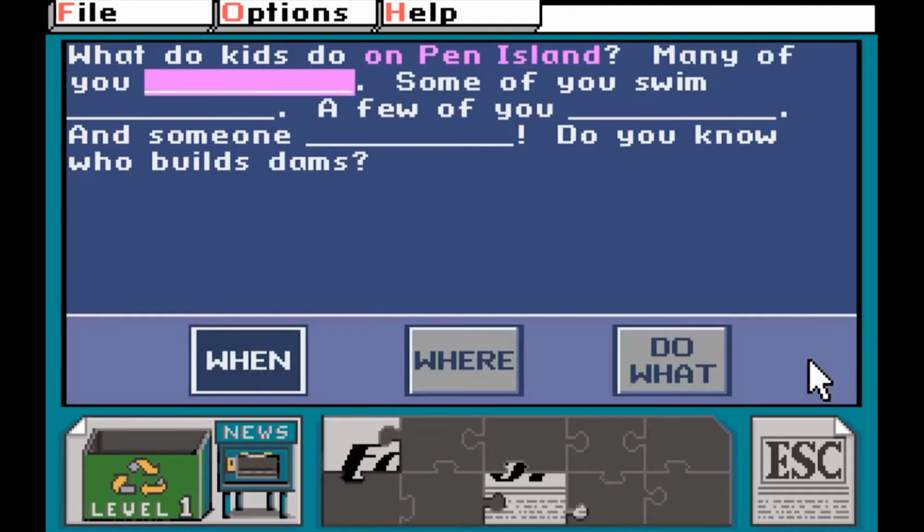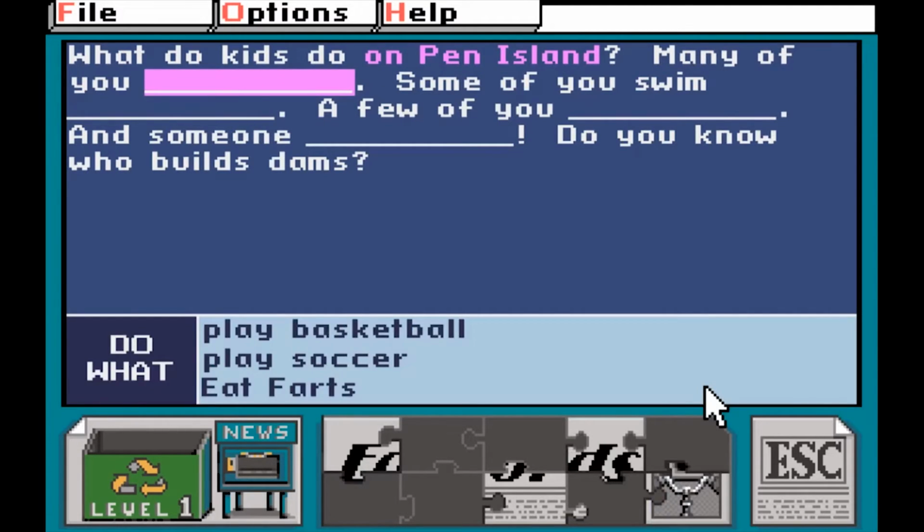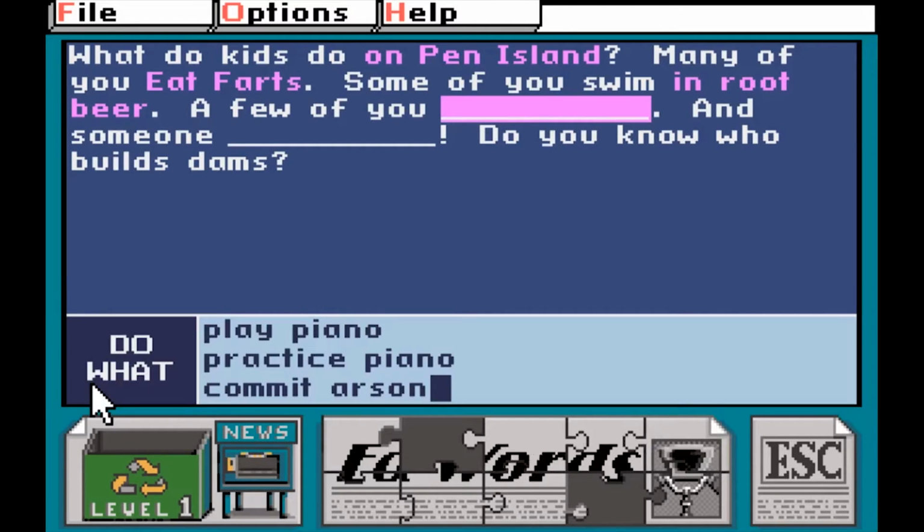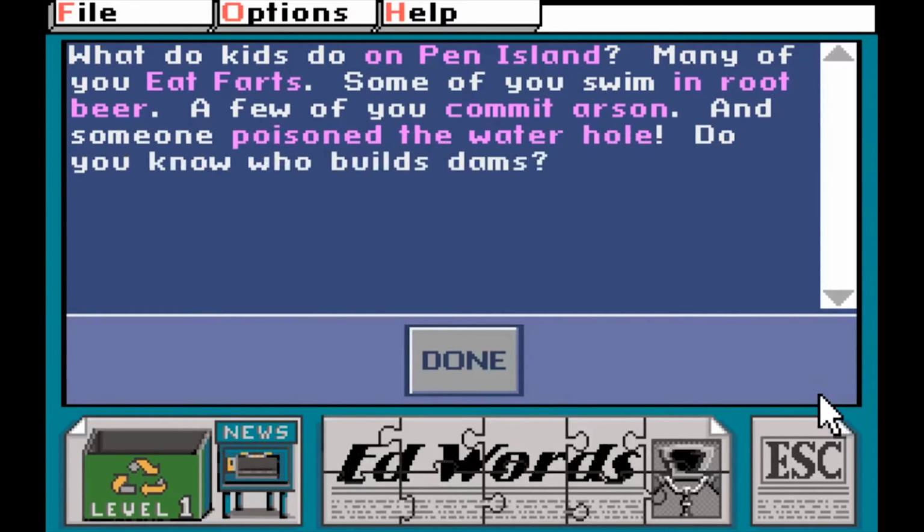What do kids do on Penn Island? Many of you eat farts. Some of you swim in root beer. A few of you commit arson. And someone poisoned the water hole. Do you know who builds dams?